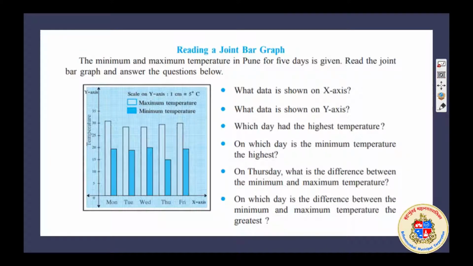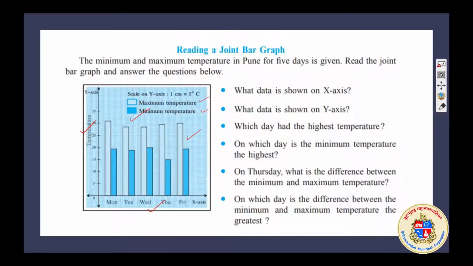Maximum temperature and minimum temperature from Monday to Friday is given. Monday to Friday is given on the x-axis, and temperature is given on the y-axis. You can see here, and color is given for each one. Maximum temperature is in a light blue box, and minimum temperature is in a dark blue box, and we are